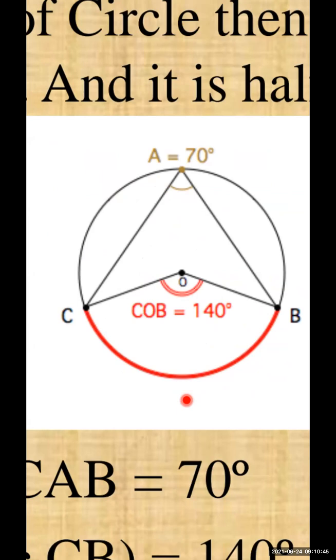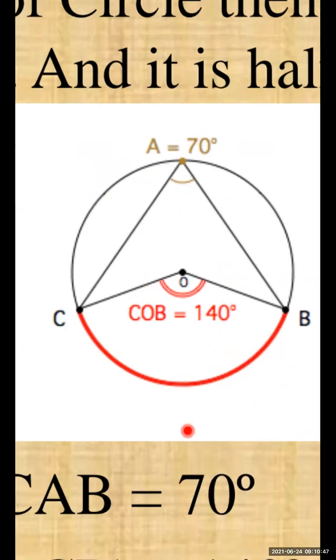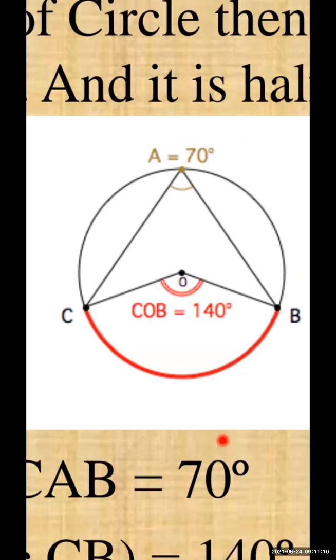If you see below, let me take the spotlight here. O is your central angle. But A is called the inscribed angle. This A is your inscribed angle, O is your central angle. The difference between the central angle and the inscribed angle is that the inscribed angle is made on the circle.